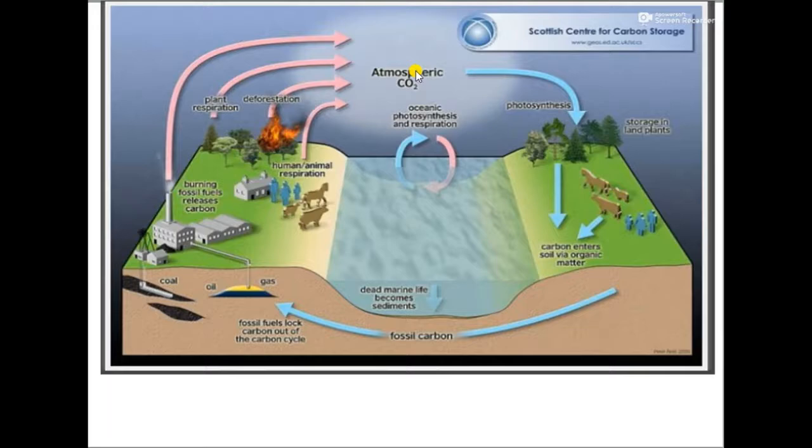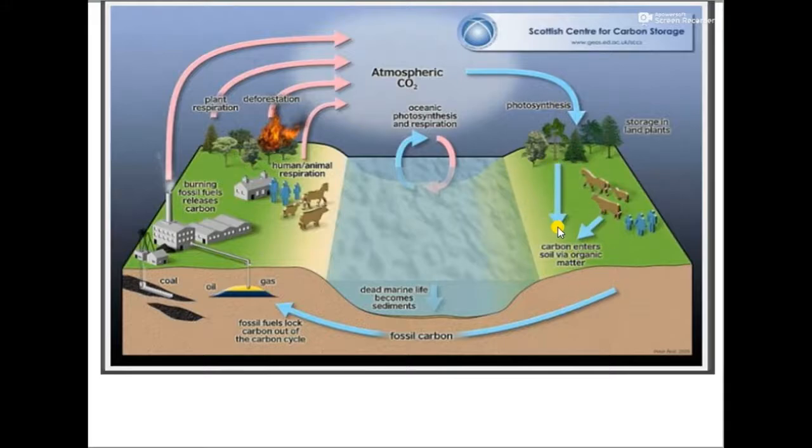This carbon dioxide from the atmosphere can be utilized by the plants found on the land, and they fix this carbon dioxide, resulting in the formation of organic matter. And even in the marine ecosystem, there are various life forms which could fix this carbon dioxide and provide organic matter. This organic matter, which is utilized by the plants, is further transferred to the animals as well as the humans, as well as various other life forms which consume organic food.